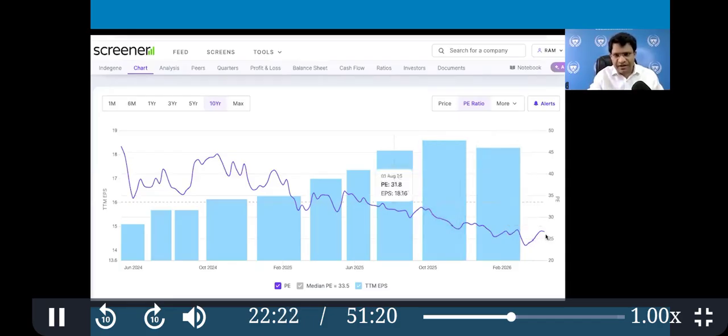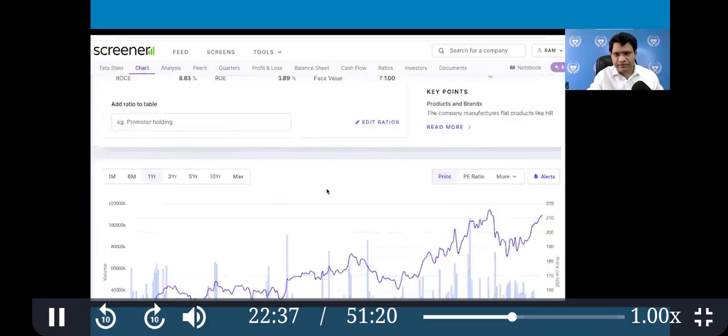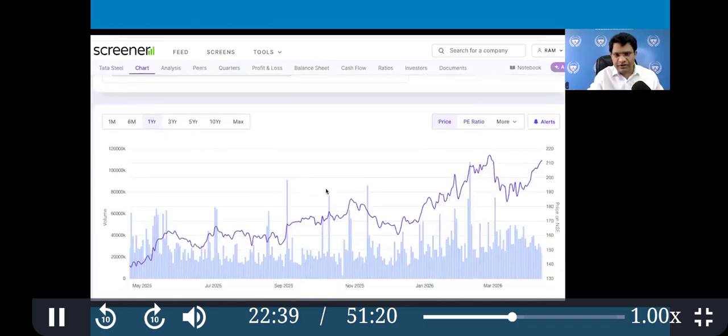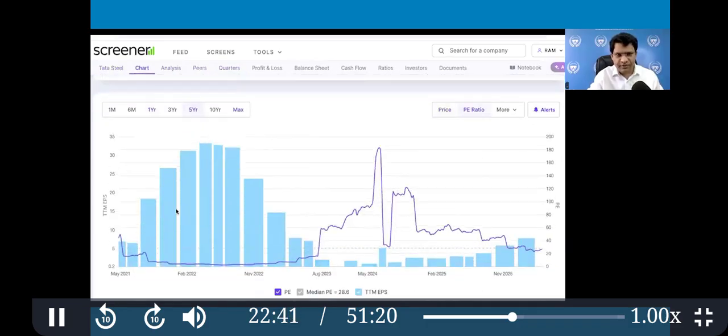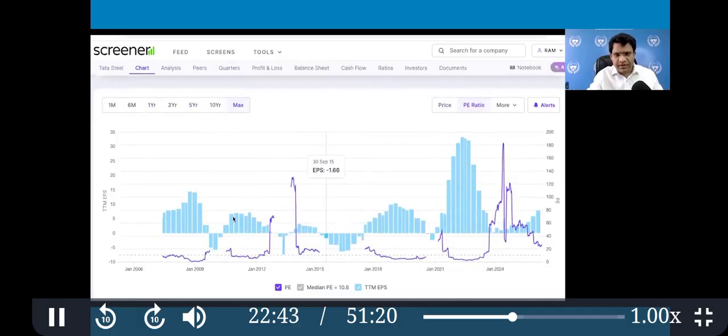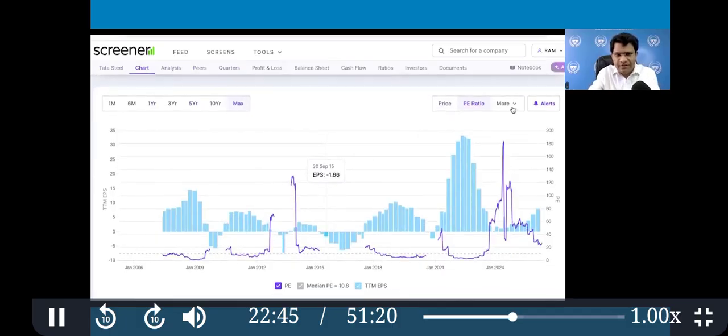But you see the PE ratio is here. So in general, it is said that up to a PE ratio of 20, the stock's price starts reversing. Now I'll show another example of PE ratio, valuation ratios. So this is the maximum PE ratio. Now you see that this is a cyclical stock.